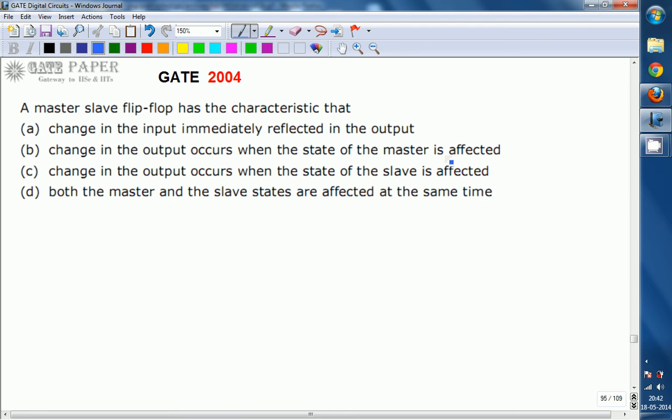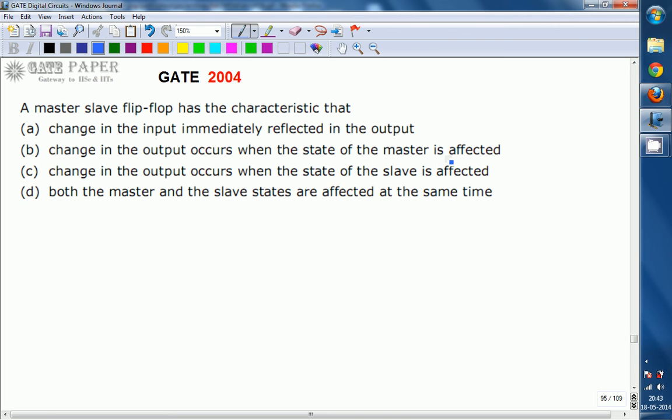A master slave flip flop has a characteristic that: A. Change in the input is immediately reflected in the output. B. Change in the output occurs when the state of master is affected. C. Change in the output occurs when the state of slave is affected. D. Both master and slave states are affected at the same time. What will be the right answer?